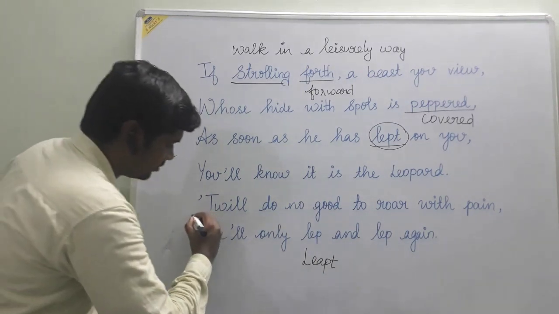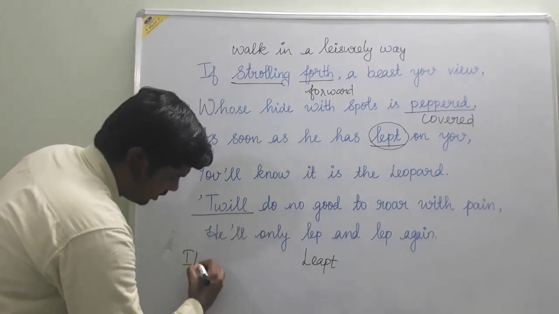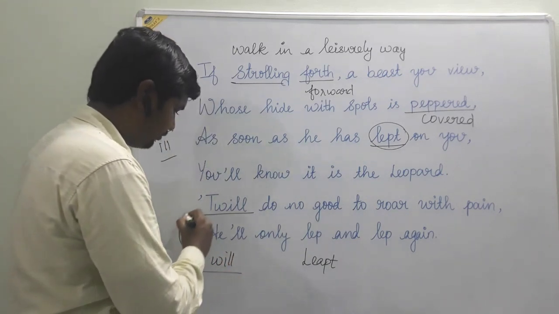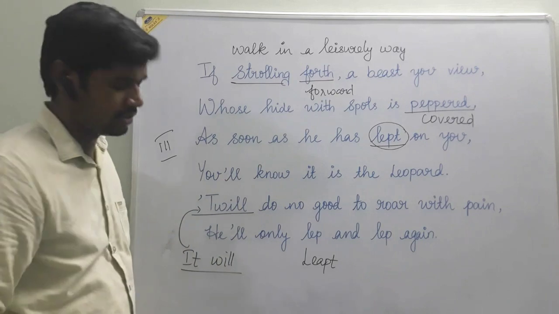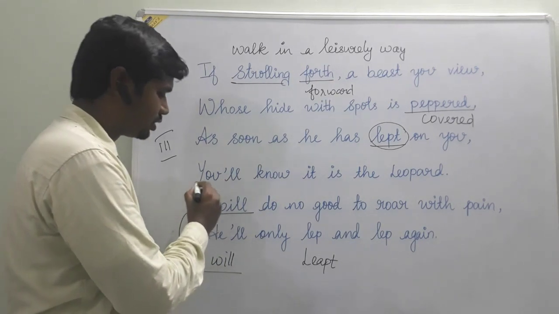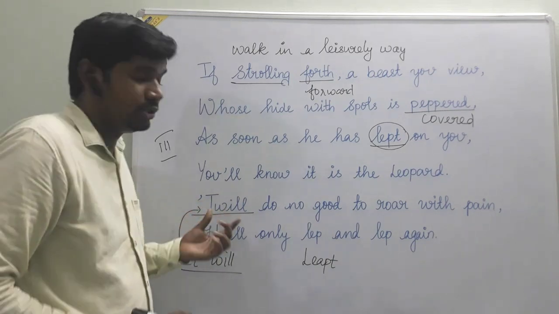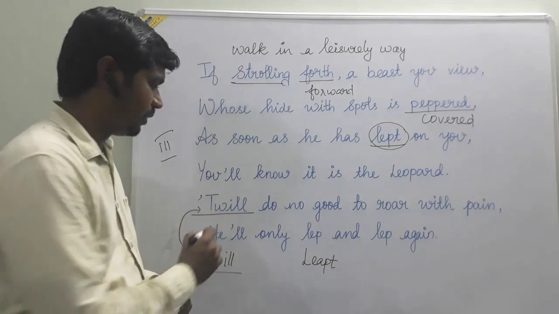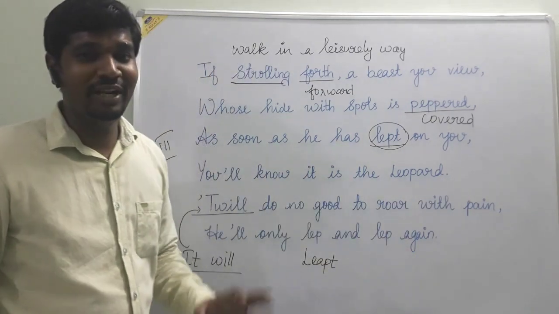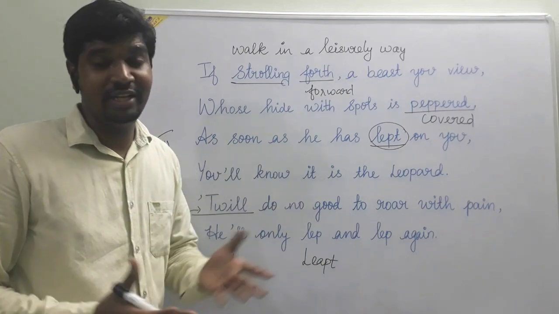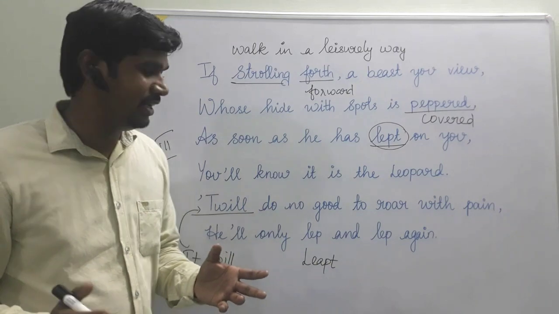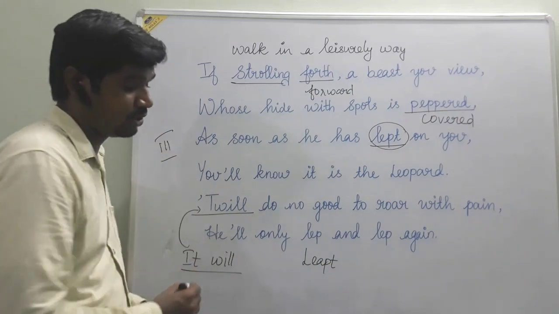Next, it will do no good. Here the contraction again. Here actually the exact words are it will. So the contraction of this it will is given like this. So here to indicate the missing letters, the poet has used the apostrophe at the beginning. So you just read it as it will. It will do no good to roar with pain. So when it has jumped on you, then it is not going to be useful for you, because however you shout with pain, it is not going to leave you.